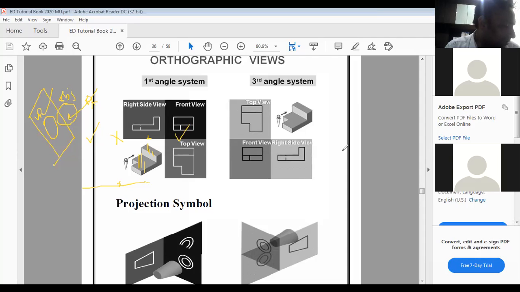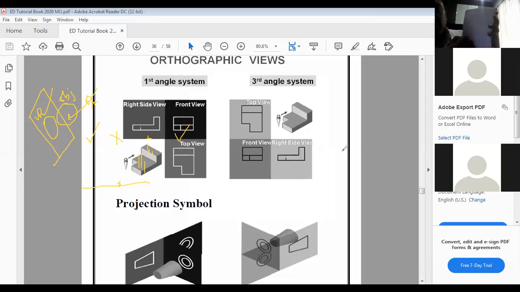I am only talking about the first angle projection method. So in the first angle projection method, I am repeating, if we make the x-axis here and the y-axis like this, then above the x-axis we have to make the front view. Above the x-axis we have to make the front view.